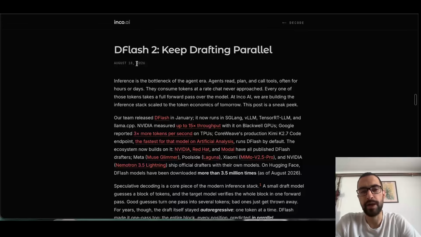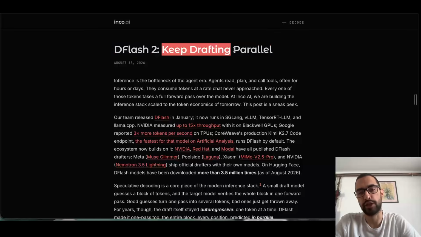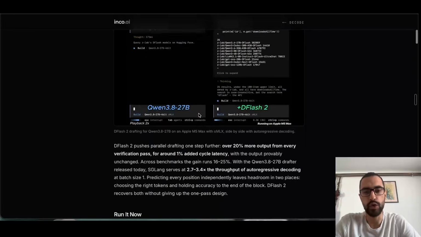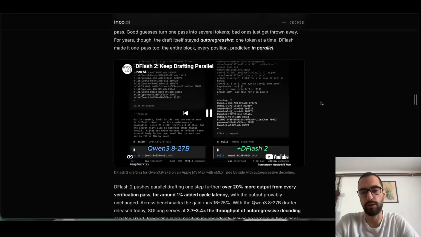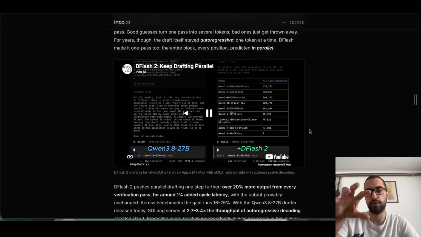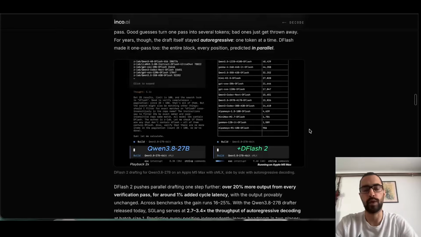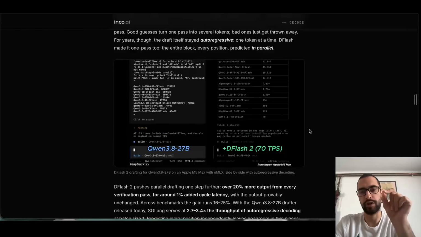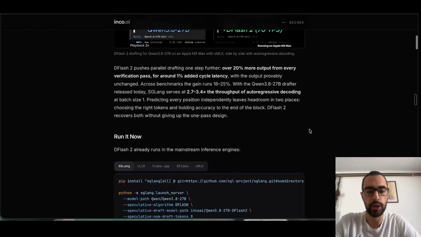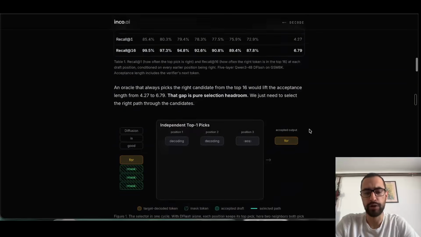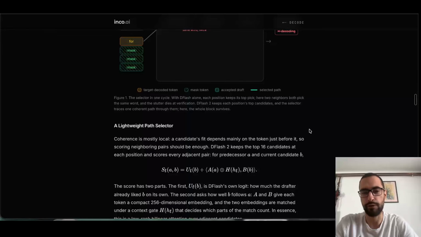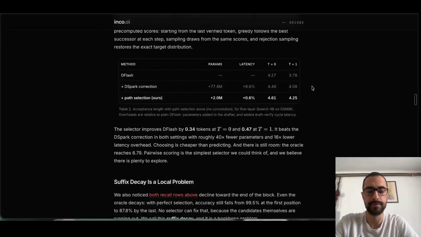So you can start by reading this blog post, DFlash 2. This is a new speculative decoding method from DFlash. It was a bit older one. And it uses diffusion to predict multiple tokens at once. It's not just predicting the next token autoregressively. I was reading this, it's very interesting. I think it's not so difficult to explain. I will tell you how to learn these things easier.